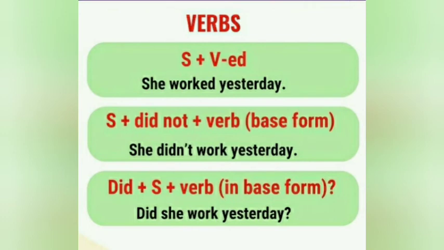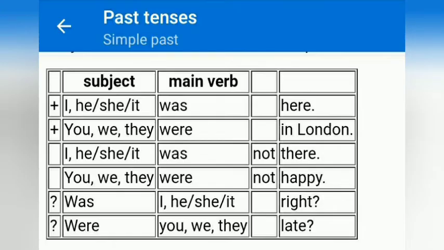Second type of tense, that is past simple tense. The structure of a positive sentence is subject plus second form of verb. For example, she worked yesterday. Negative sentence, subject plus did not plus base form of verb. For example, she did not work yesterday. Then interrogative sentence, did plus subject plus base form of the verb. For example, did she work yesterday?